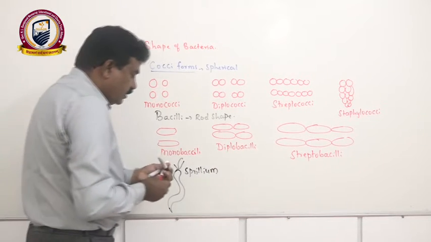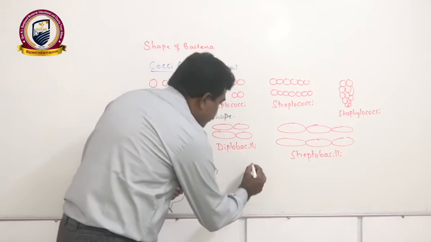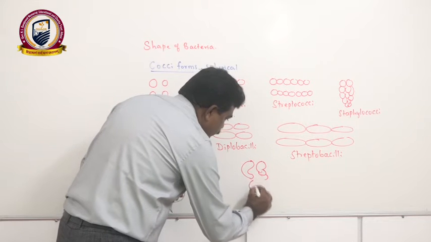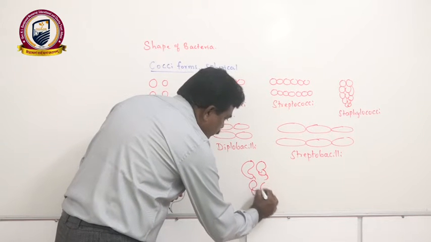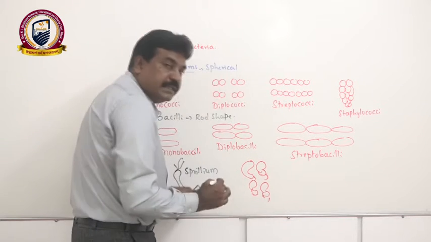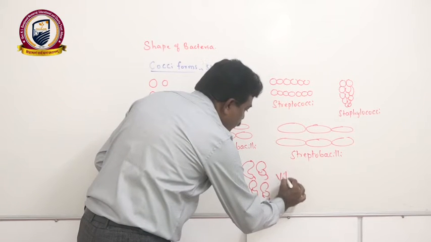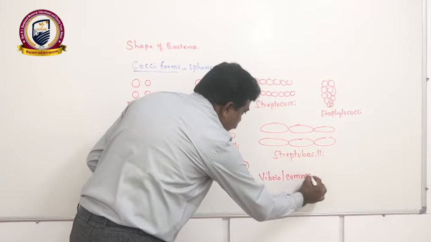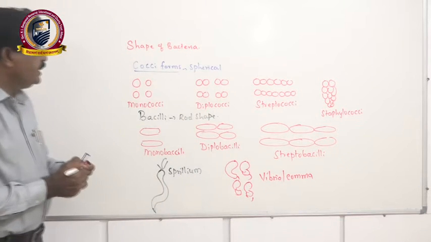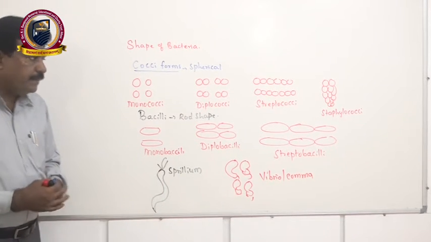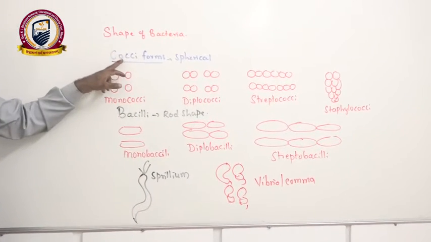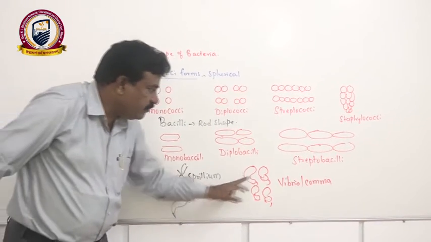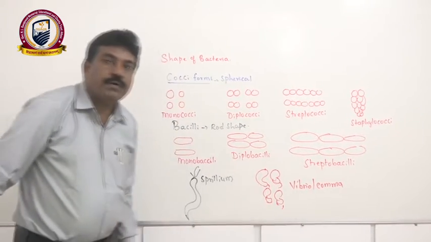If they are comma-shaped, these bacteria we call vibrioform, or in other words comma forms. Like that, we can classify bacteria based on shape into main forms: cocciform, bacilliform, spirillum form, and vibrio or comma form.